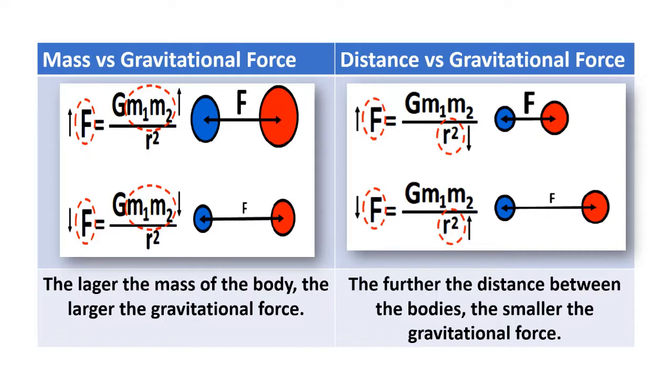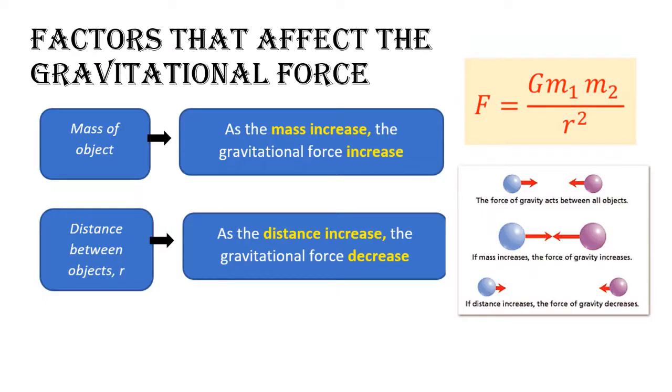So, we can conclude that the gravitational force is directly proportional to the mass of the objects, and inversely proportional to the distance between them. So now, can you tell me what are the factors that affect the gravitational force? Yes. The answer is mass and distance. As the mass increases, the gravitational force increases. However, as the distance increases, the gravitational force will decrease.